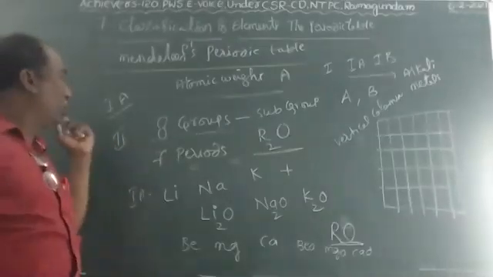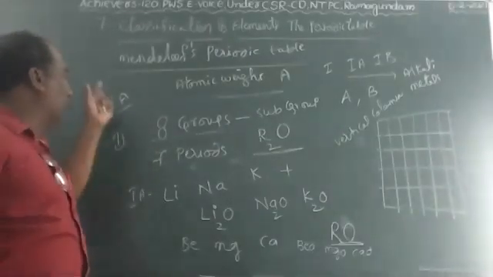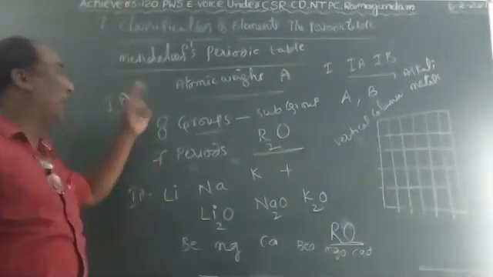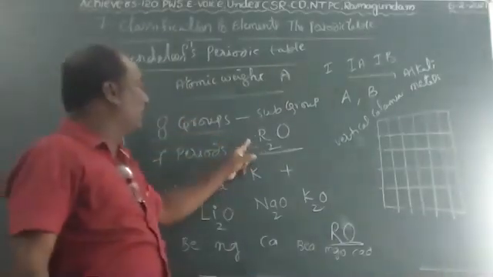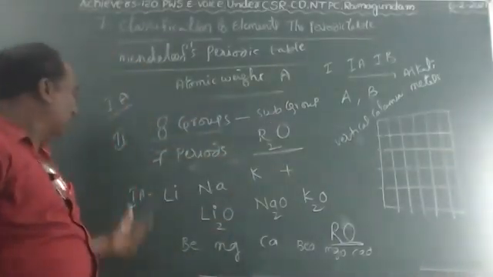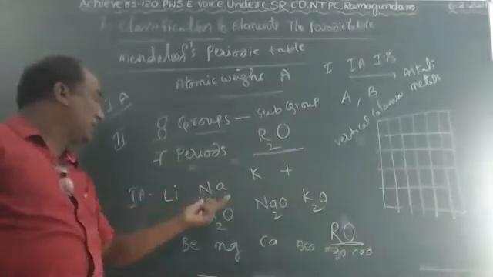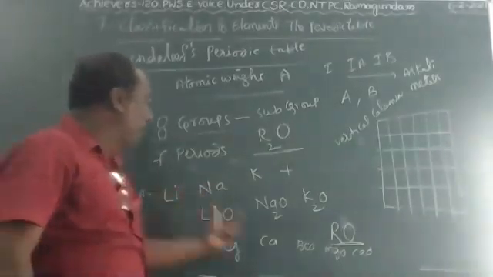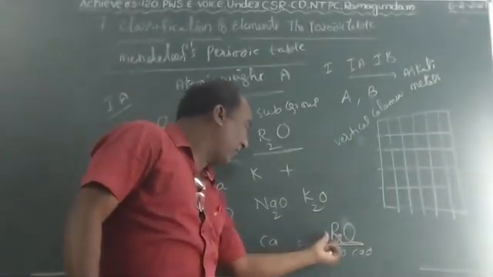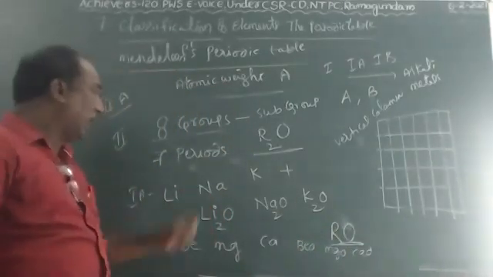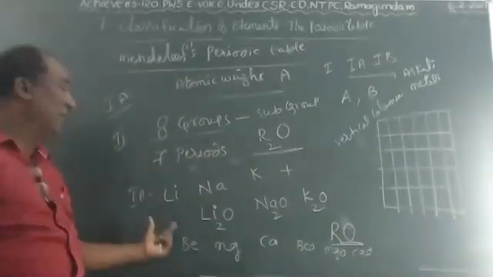So, when Mendeleev's first group elements react with oxygen to form oxides, Mendeleev gave the formula R2O. When second group elements react with oxygen to form oxides, Mendeleev gave the formula RO. In the R place, we have to substitute the element's name.